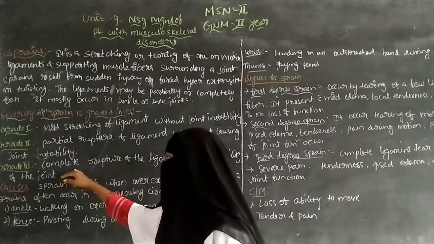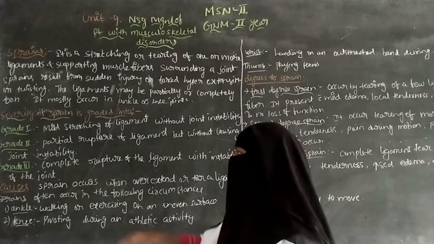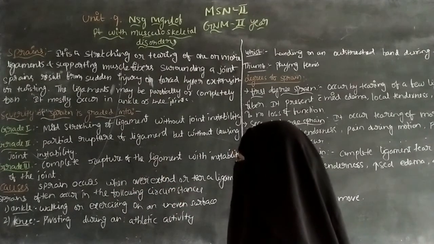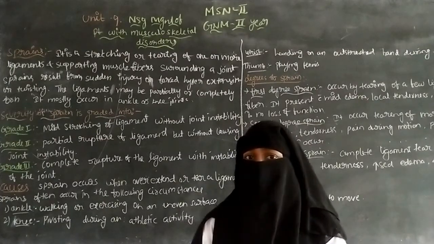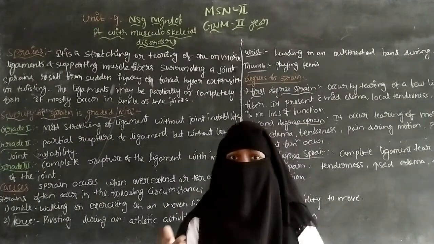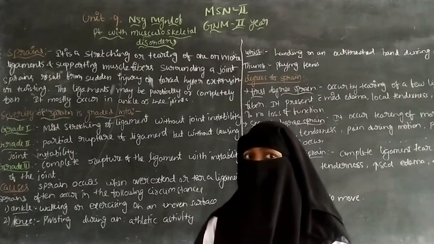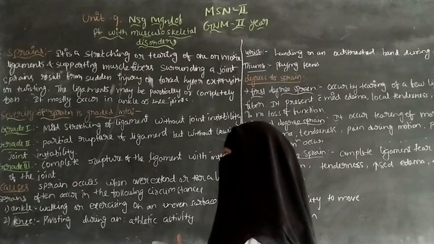Next, grade 3 is a complete rupture of the ligament with instability of the joint. Because of this complete rupture, there is an inability to move the joint, or there is no flexibility of the joint.